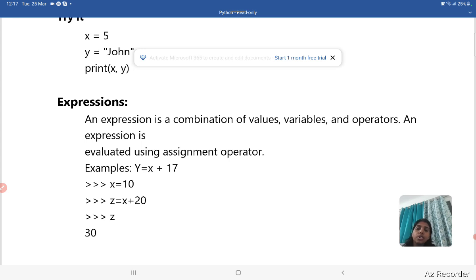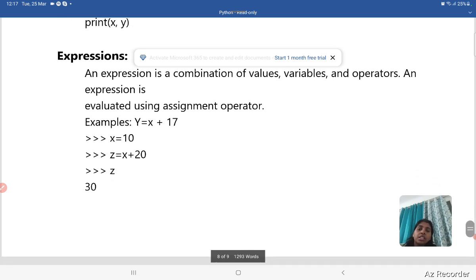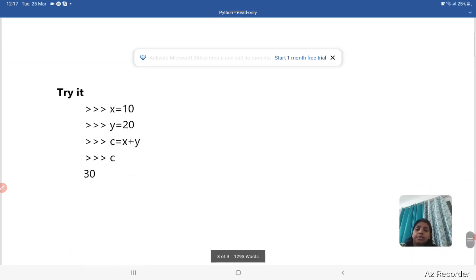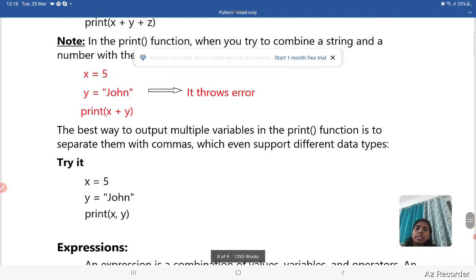The assignment operator is also here and the plus operator, also known as the arithmetic operator. So this is the expression, the combination of variables, values and operators. So here you see that x and y are the variables, 17 is the value and equal is the operator. So this is all about variables and all the questions regarding variables.